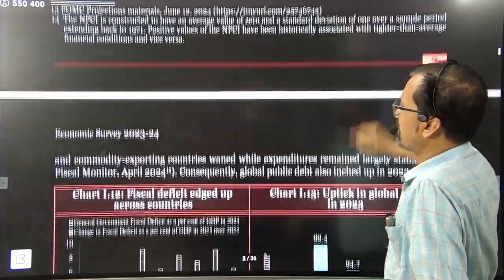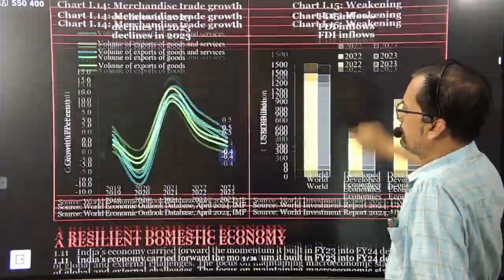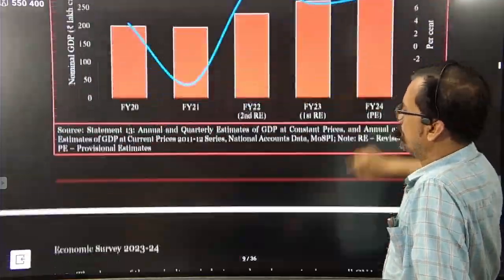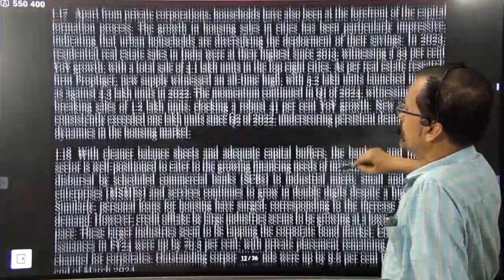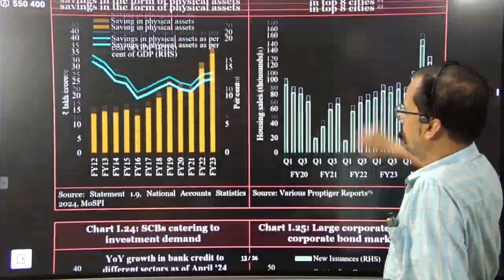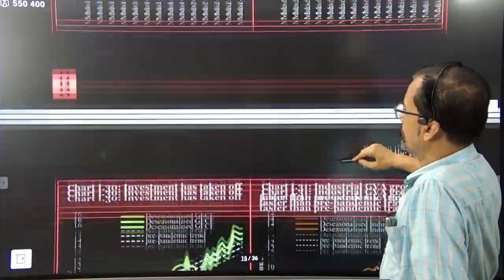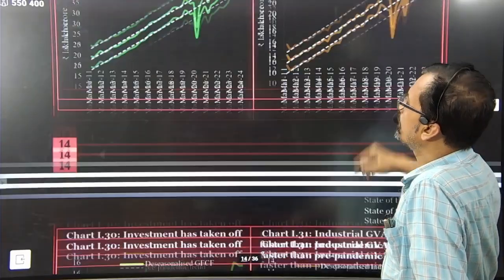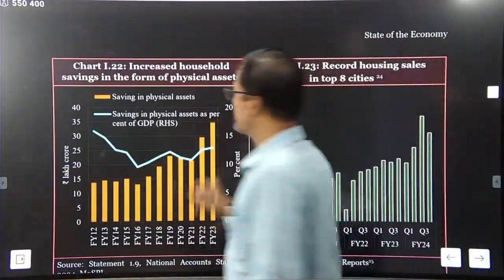Now come to the next point, the domestic economy.